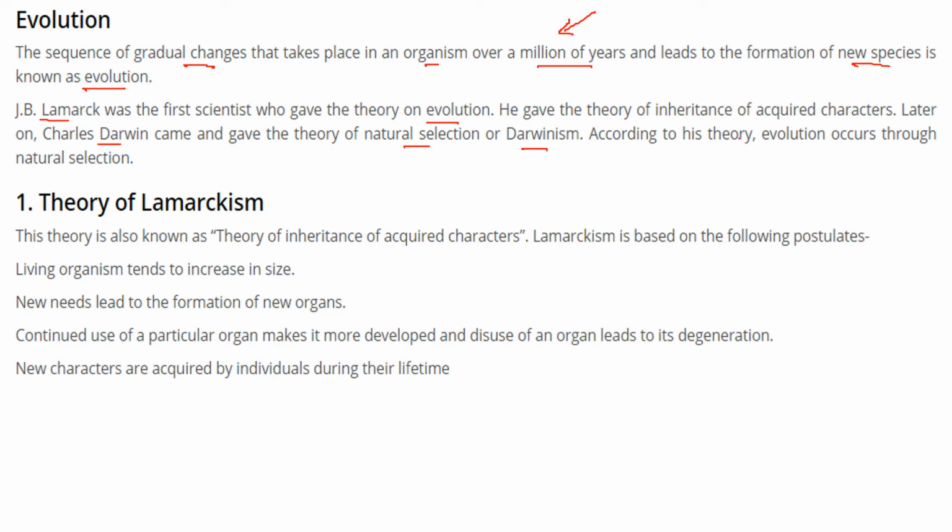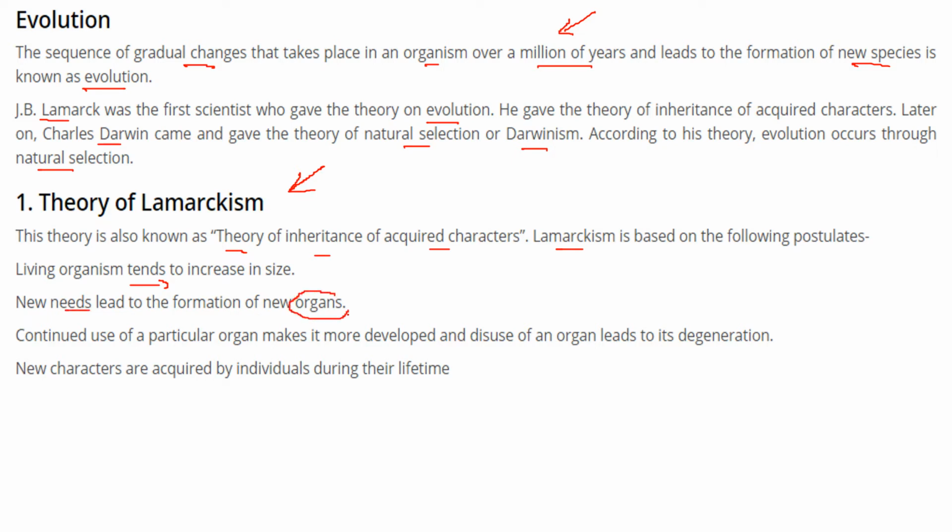According to Darwin, evolution occurs through natural selection. So what does the theory of Lamarckism say? We also know it as the theory of inheritance of acquired characters. It has certain postulates. Lamarckism is based on the postulate that living organisms tend to increase in size when they evolve, and new needs lead to the formation of new organs.